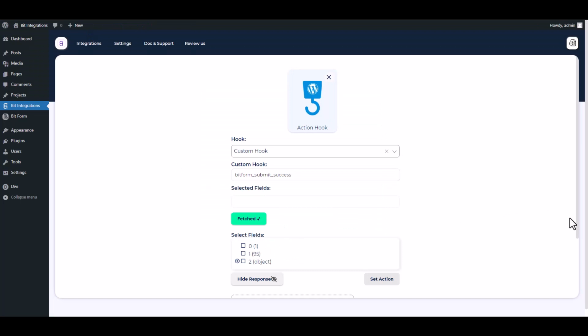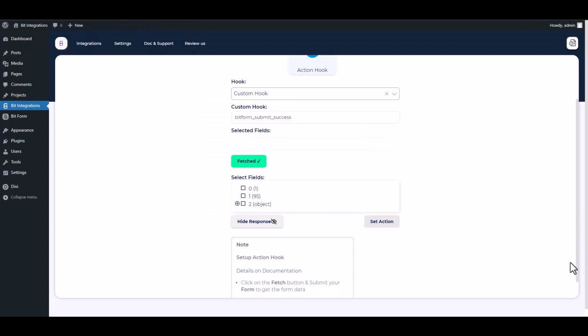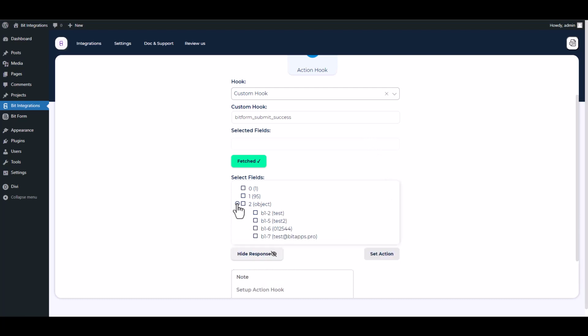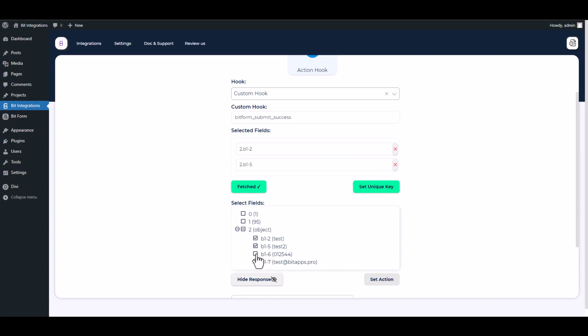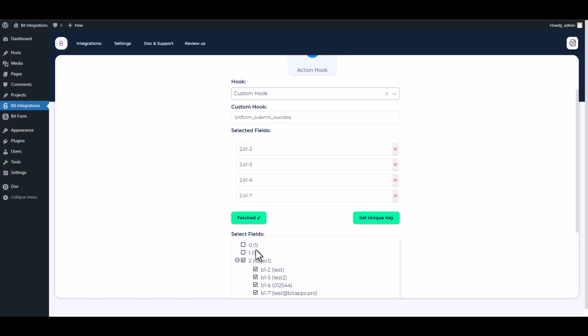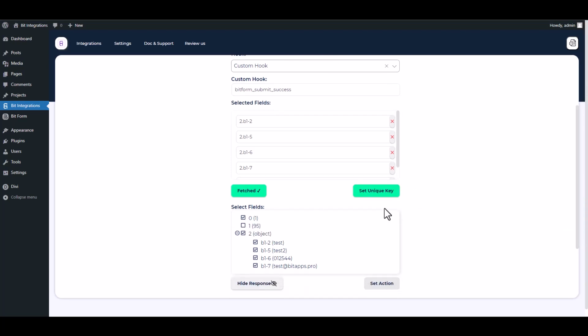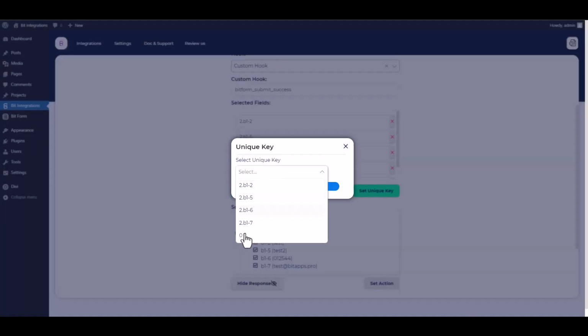Here you can see that the data has been fetched successfully. After fetching data, find and select a field that contains the same value, then select other fields that you want to map with your action field. And it's a unique value, for example form ID, every time the form is submitted. Now set the unique key.